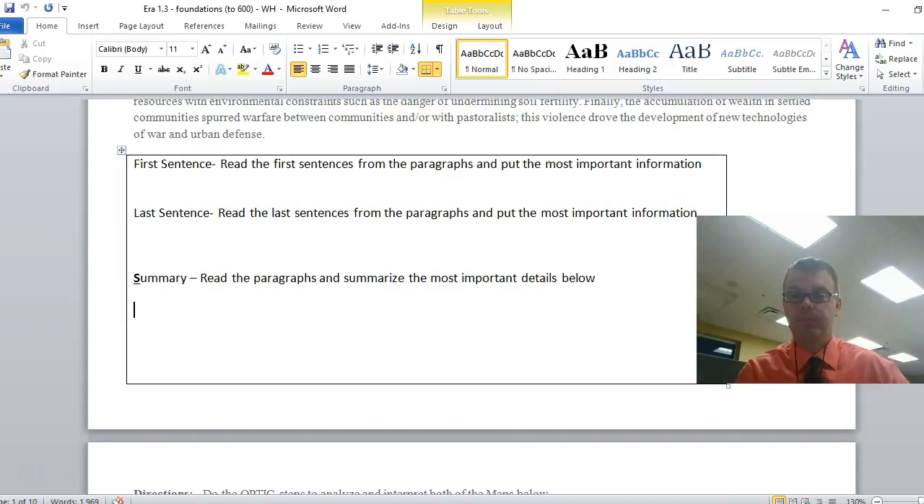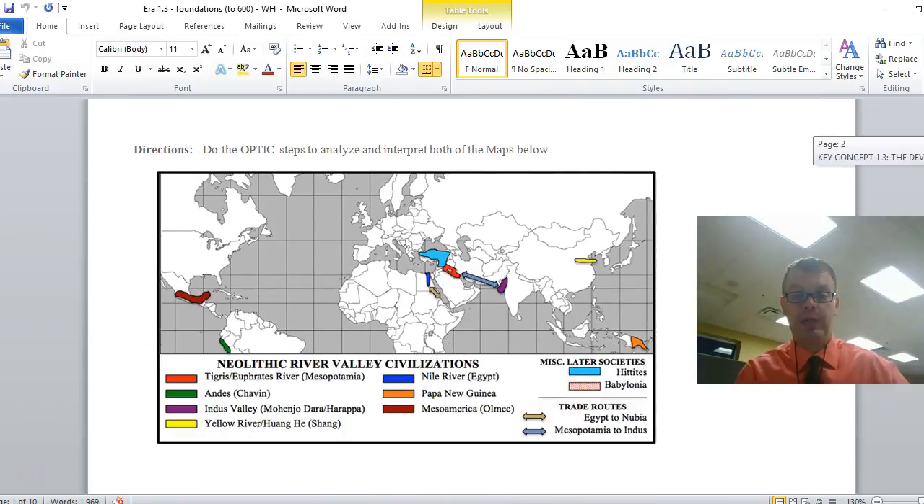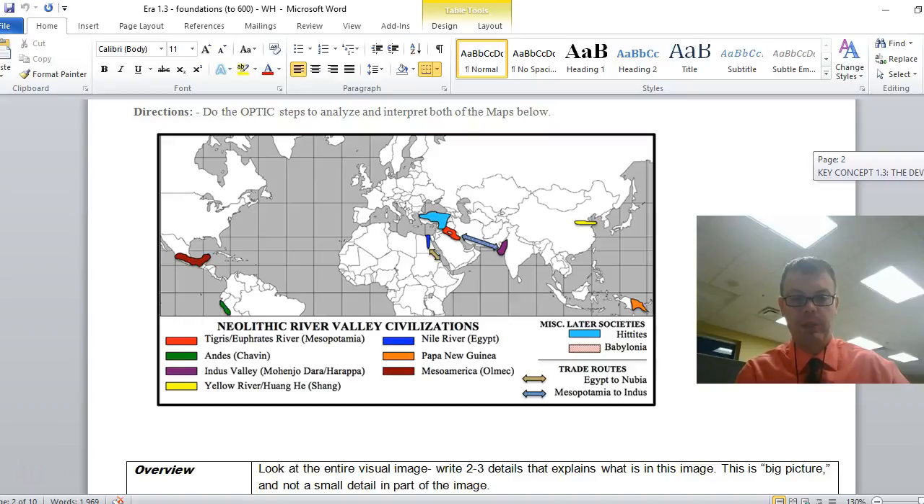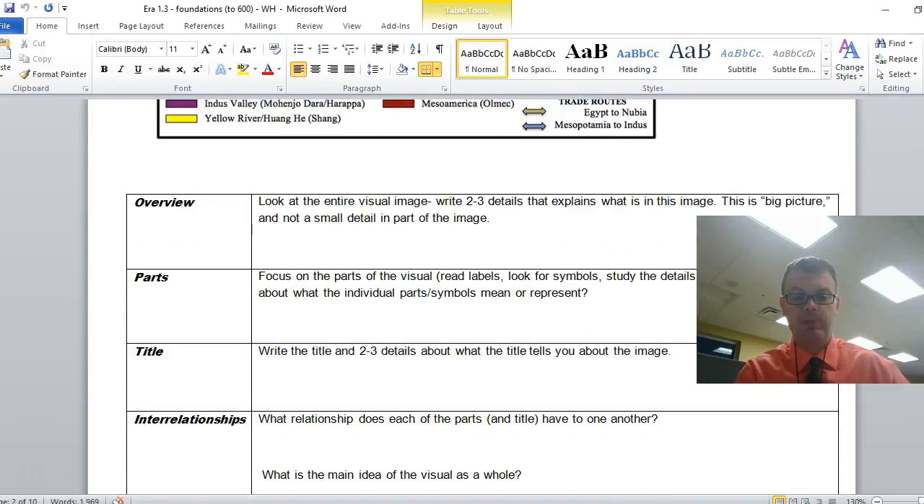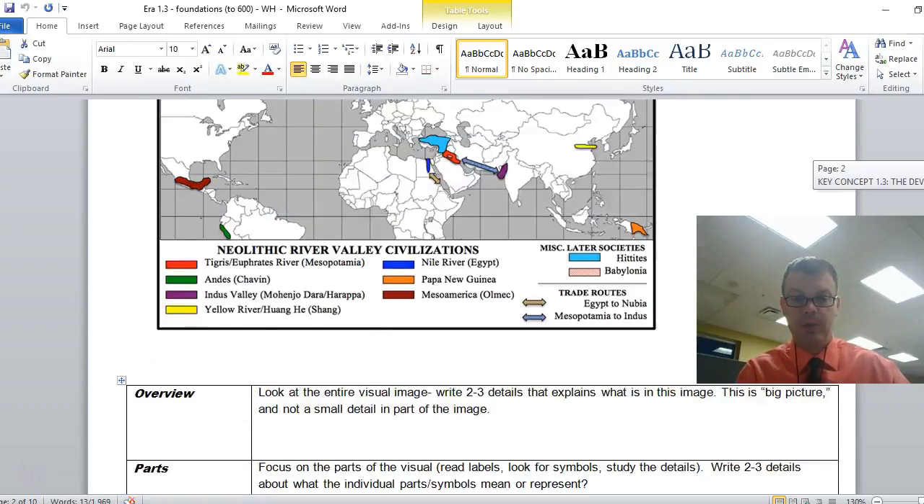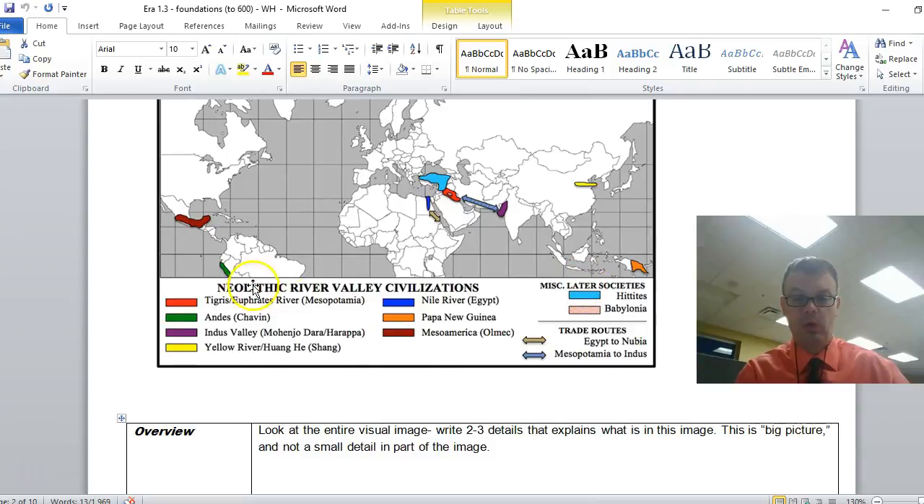Go for it. Now that you're done, let's move on to our last thing for the day, and that is this map right here. Take a look at it, and why don't you do all the steps except for C. Do O, P, T, and I right now. Relationship parts with the other, the I. Remember, that goes with basically what all of these things have to do with each other. Hint, hint, focus on this trade routes one right here for interrelationships.